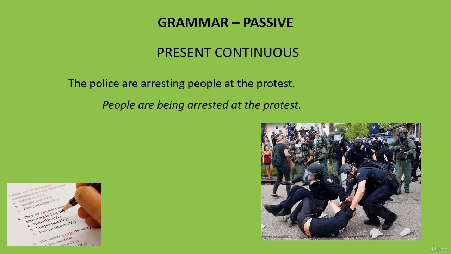Let's go through how we made this. People is the object of the active sentence, so it's the subject of the passive sentence. We lose the old subject, the police. Are arresting is present continuous. What's the present continuous of to be? Am being, is being, or are being. So we write are being for people. Arrest is the active verb. The past participle is arrested. And then we finish the sentence. We don't need by the police because only police arrest protesters, not the FBI.